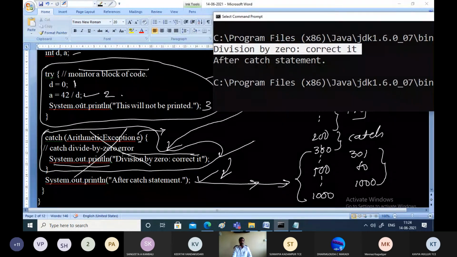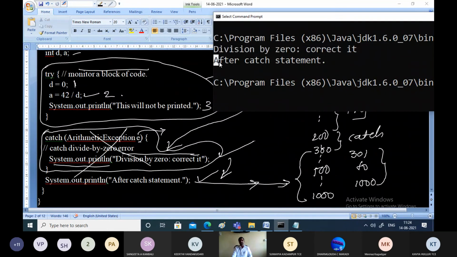If you look at the program, whenever there is an error, this line will be skipped and the control will be transferred to the corresponding catch block to solve or handle the exception. What is happening within the catch block? One statement is being printed. What is that? Division by 0 error corrected. Then immediately all the remaining statements will get executed as they are. What are the remaining statements in the program? We have only one statement. What is that? After catch statement. And that statement is getting printed here. So that is the advantage of handling the exception.